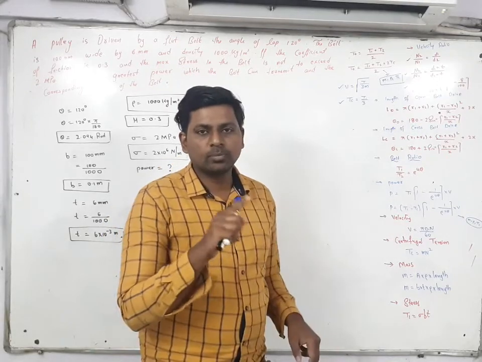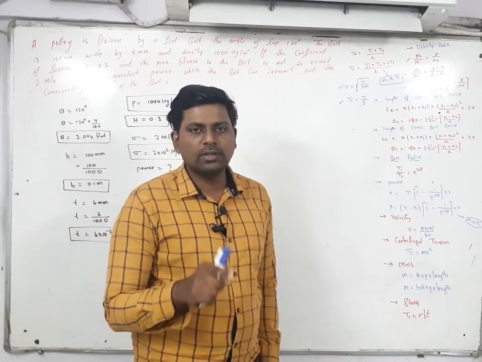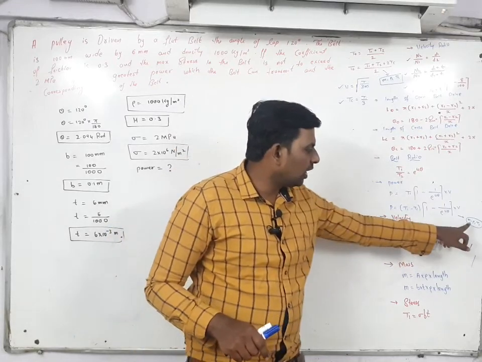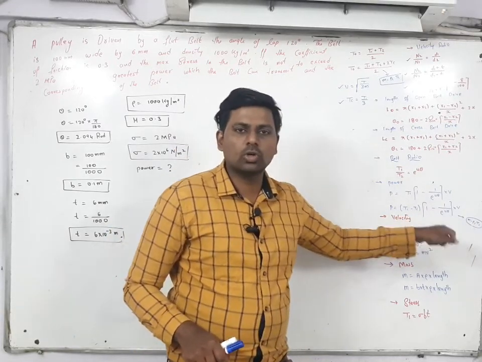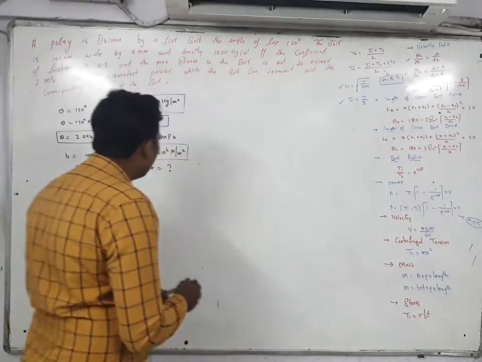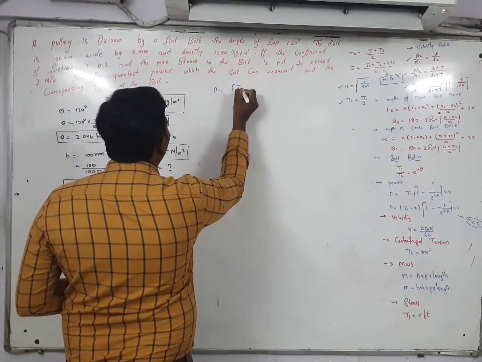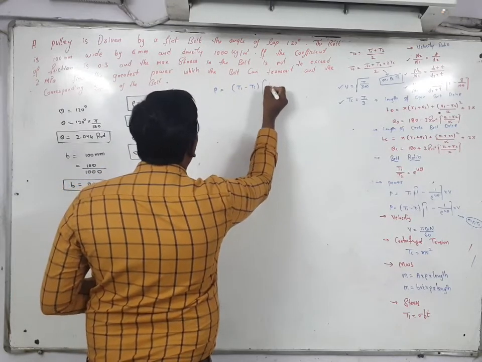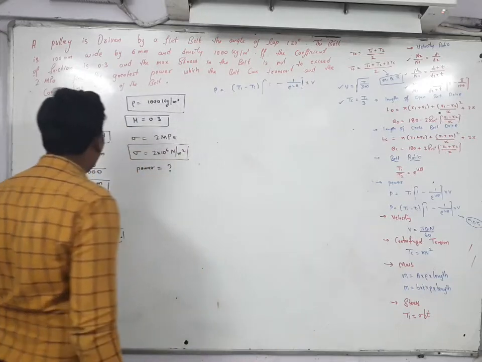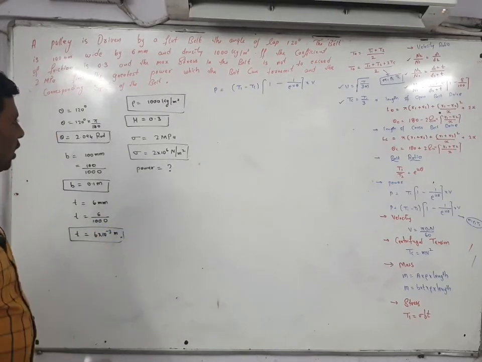Here the power formula is (T1) (1 minus 1 by e to power of mu theta) into V. Another formula is (T1 minus Tc) (1 minus 1 by e to power of mu theta) into V. So which one you have to select? Second formula you have to select, because in your question density is given. So first I will write down the formula for power. Power is equal to (T1 minus Tc) (1 minus 1 by e to power of mu theta) into V. Like this power you have to find out.